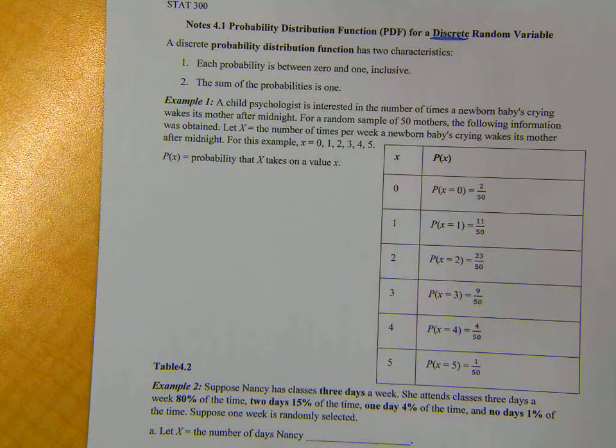And probability. So really this is a frequency chart with my outcomes listed in this first column, like we would do with any other frequency chart we had before. Typically we would label this as maybe the number of times baby wakes a mother. But over here we don't have the frequency. We have the relative frequency, the probability of that thing occurring. So we're no longer listing the frequency, which is just the number of times it occurred in our data. We're listing the relative frequency.